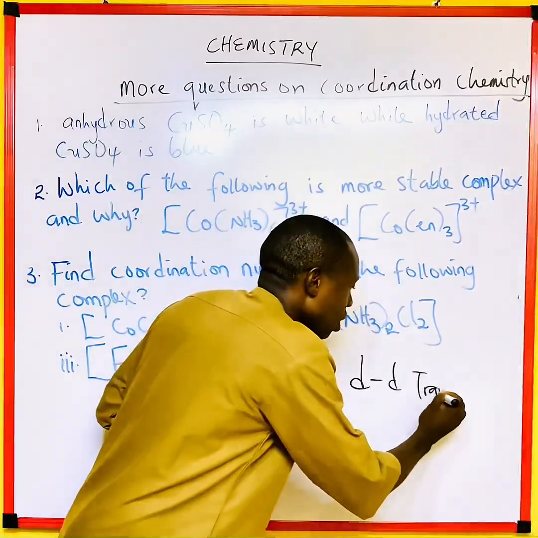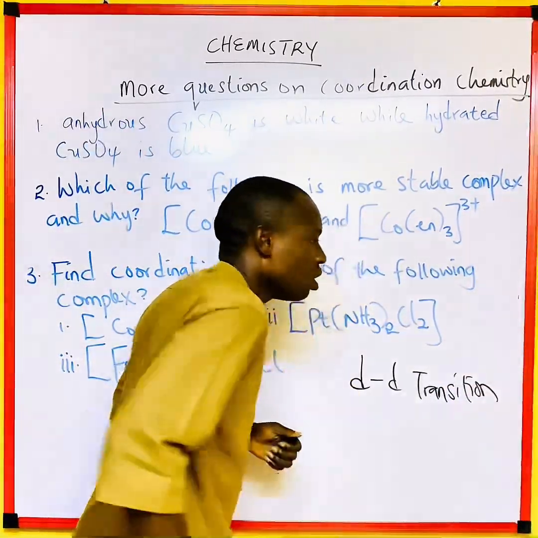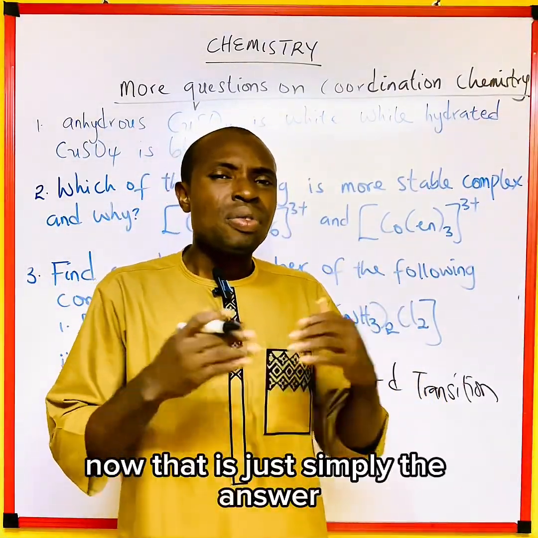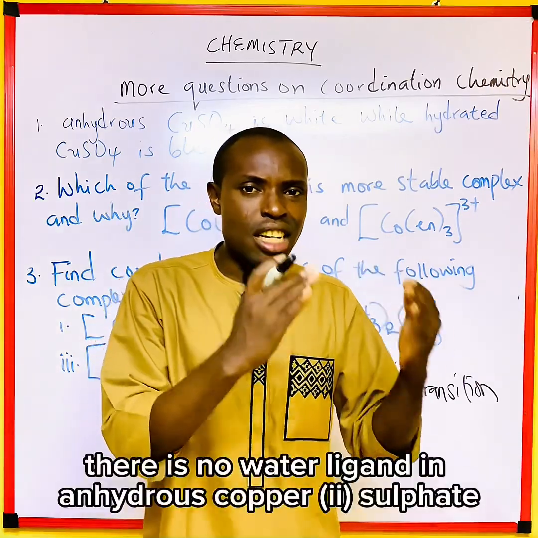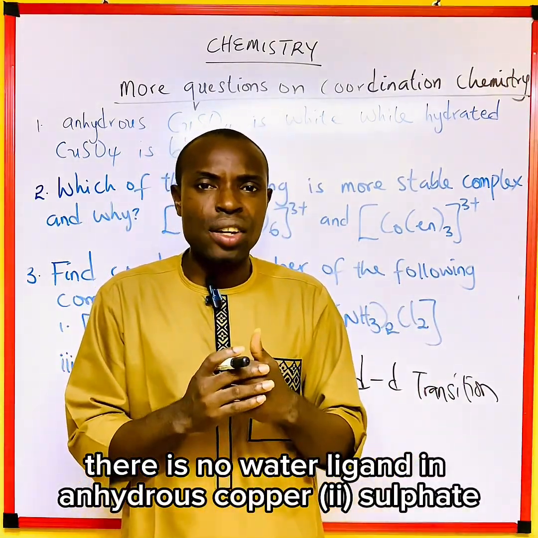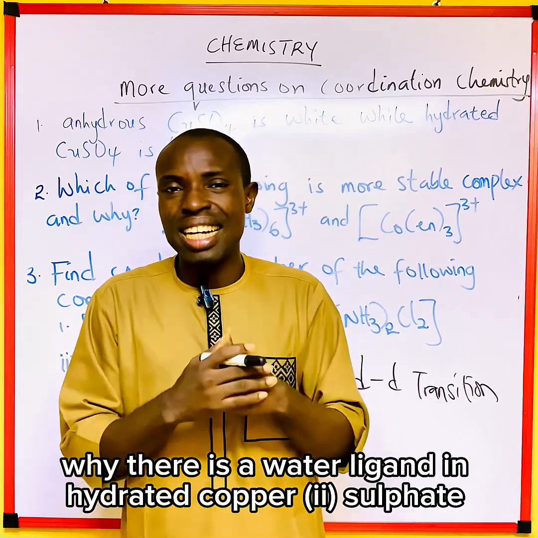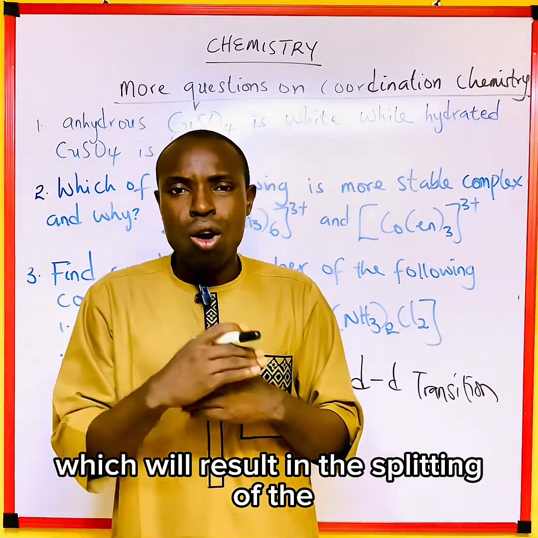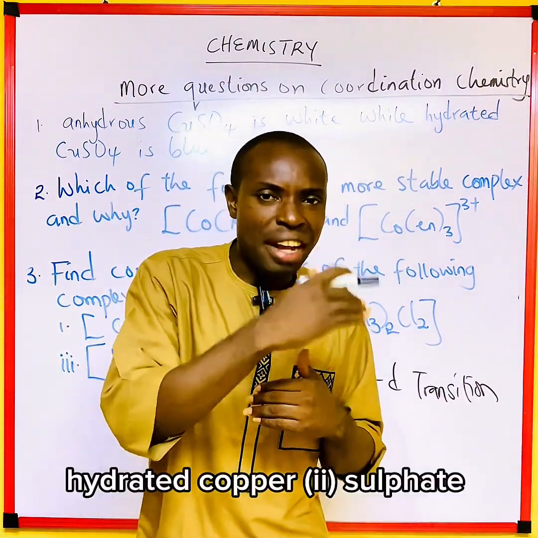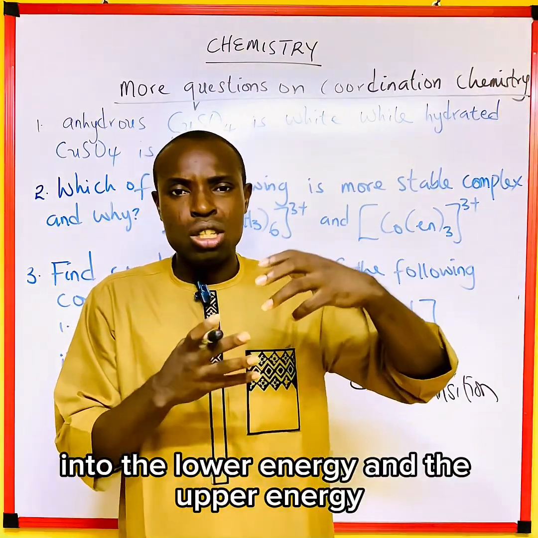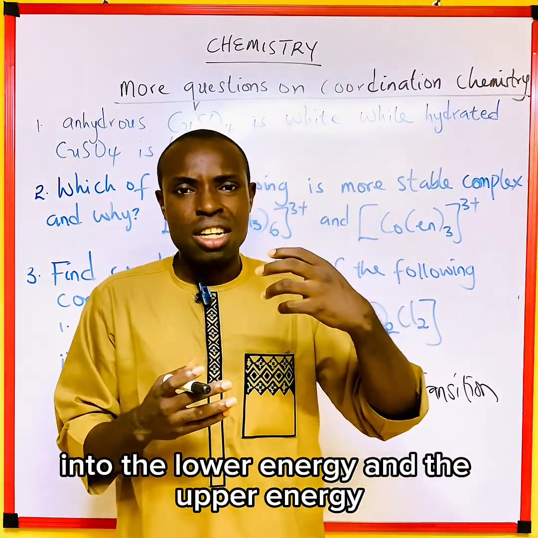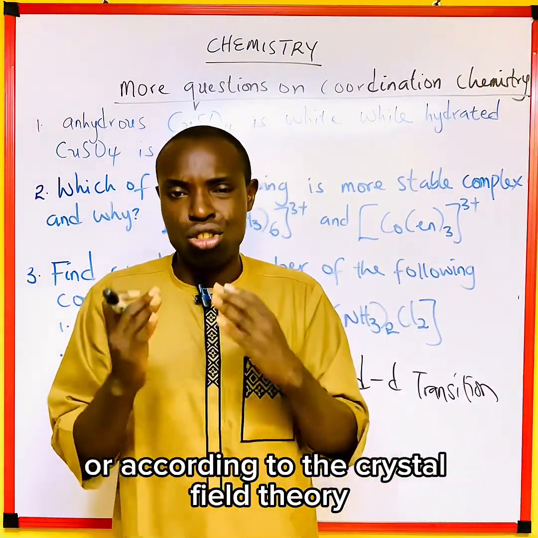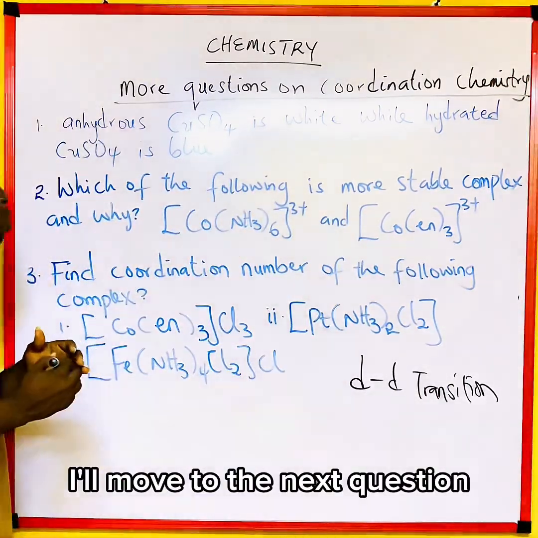The d-d what now? Transition. Is that okay? That is simply the answer. There are no water ligands in anhydrous copper 2 sulfate, while there are water ligands in hydrated copper 2 sulfate, which result in the splitting of the d orbitals into the lower energy and the upper energy, according to the crystal field theory. Now we'll move to the next question.